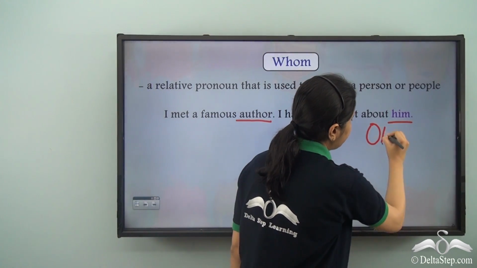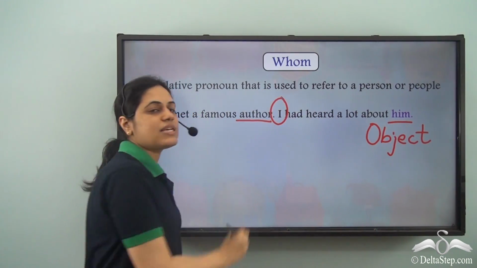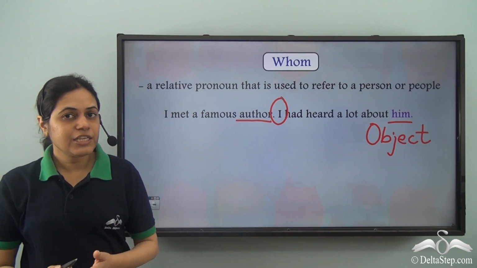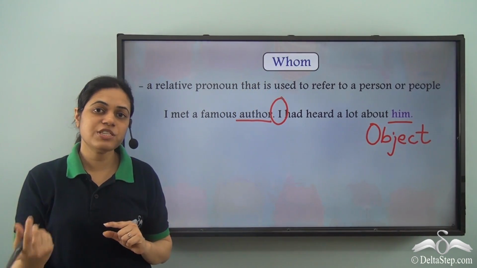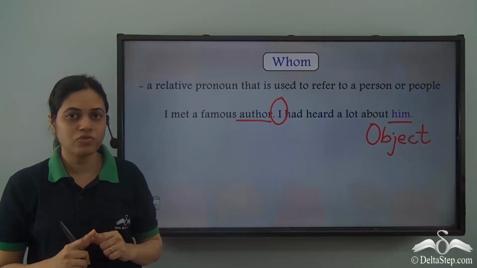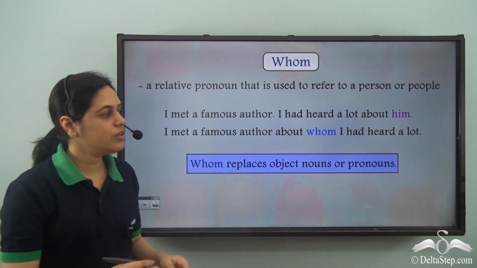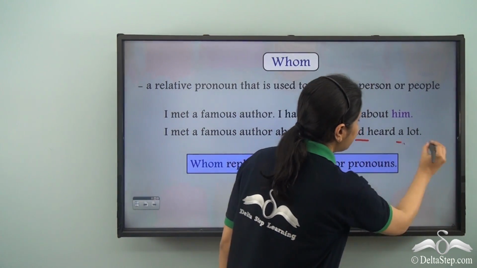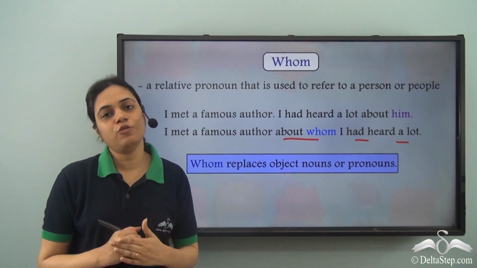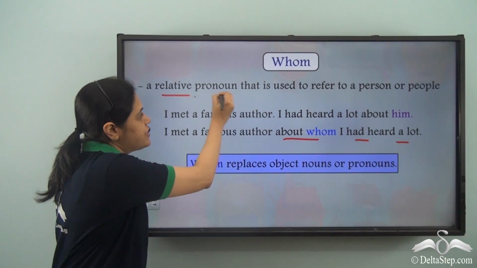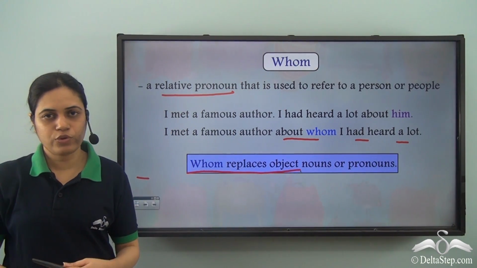Also, him is the object of this sentence. I is the subject. So I need to use the relative pronoun whom, because whom is used for object nouns or pronouns. So we can write, I met a famous author about whom I had heard a lot. Whom replaces object nouns or pronouns. So whom is a relative pronoun that replaces object nouns or pronouns.